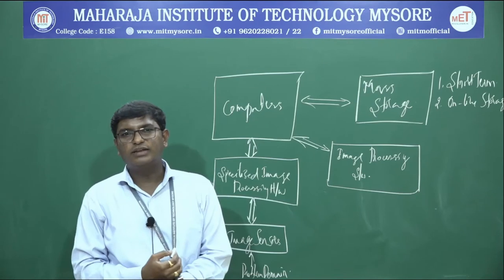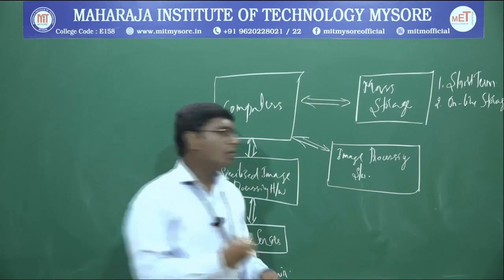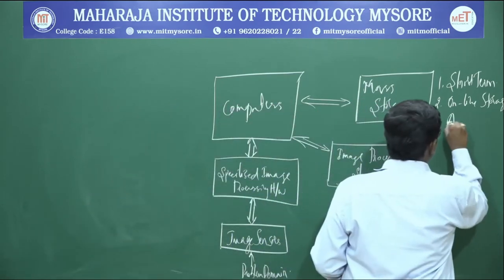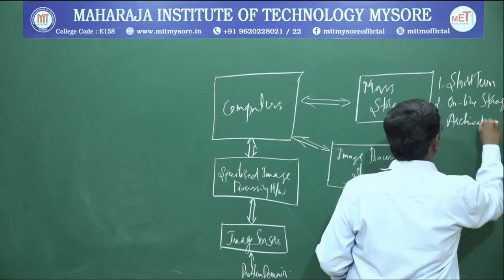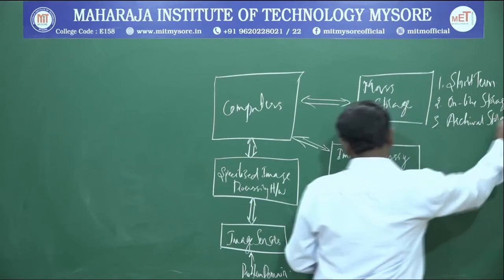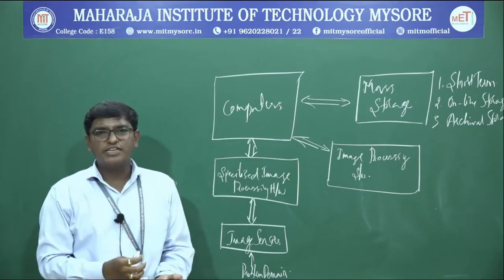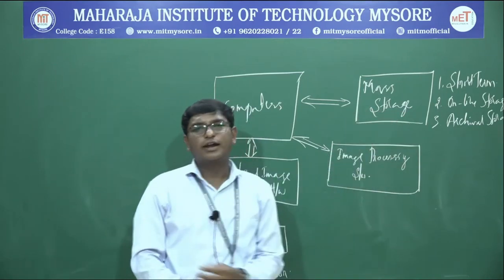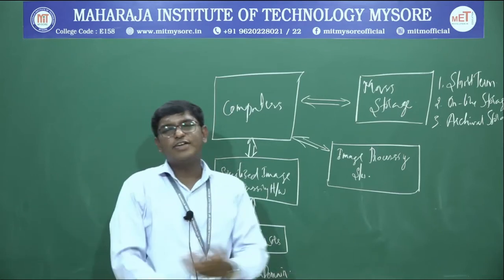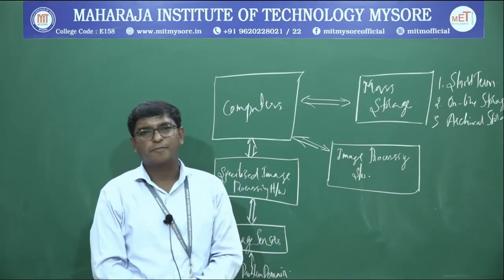And the third one is archival storage. Archival storage is very rarely used. Images put on archival storage are very rarely accessed.